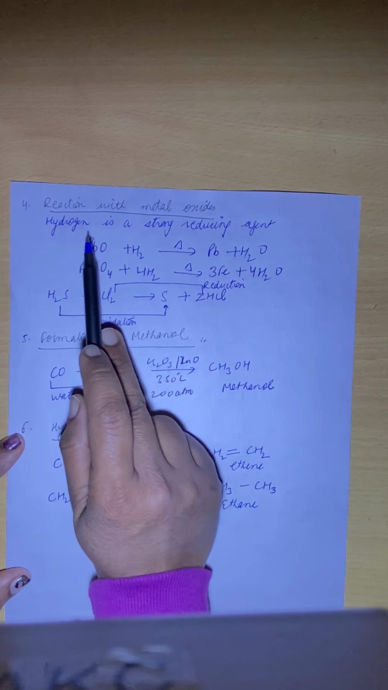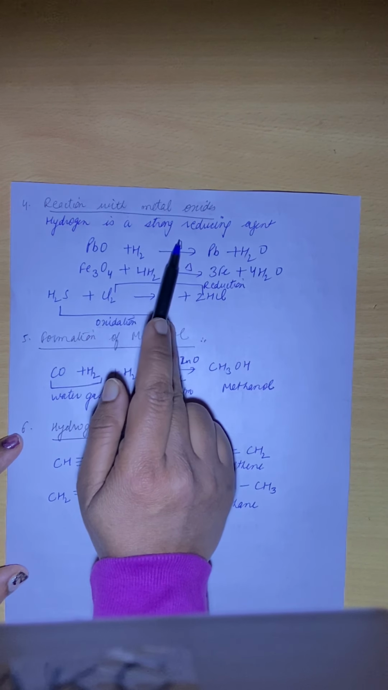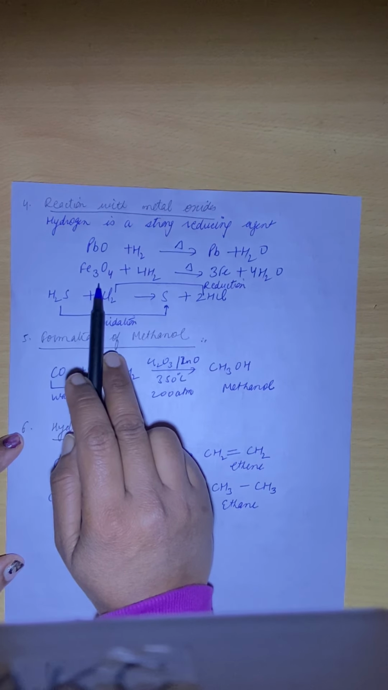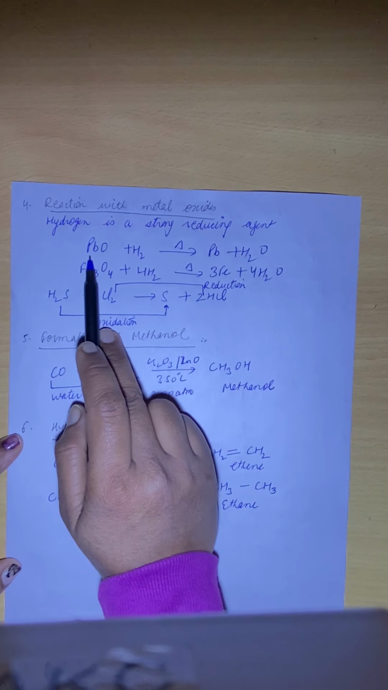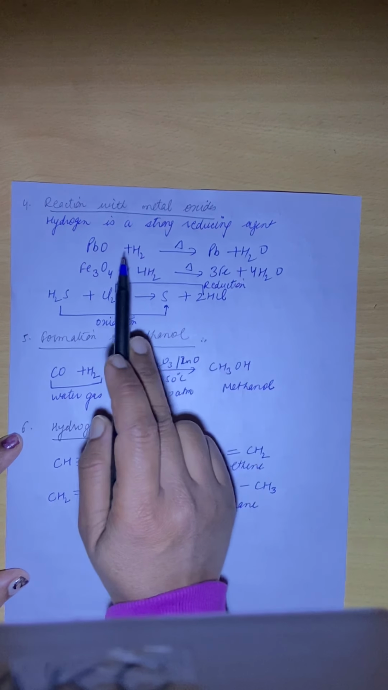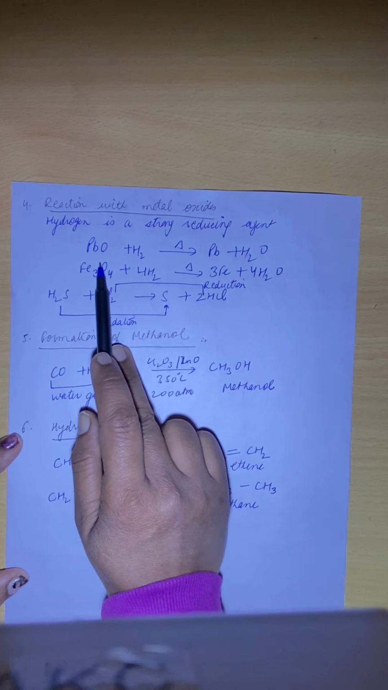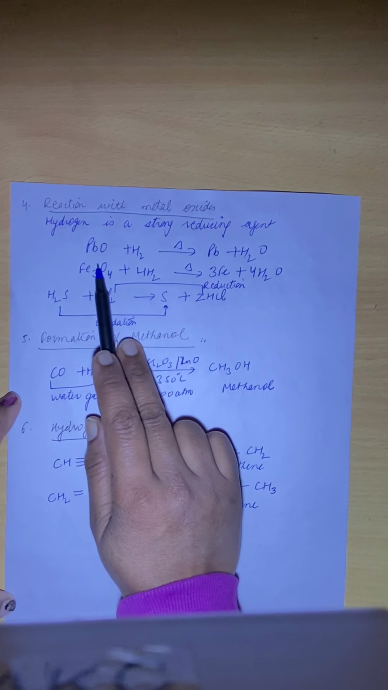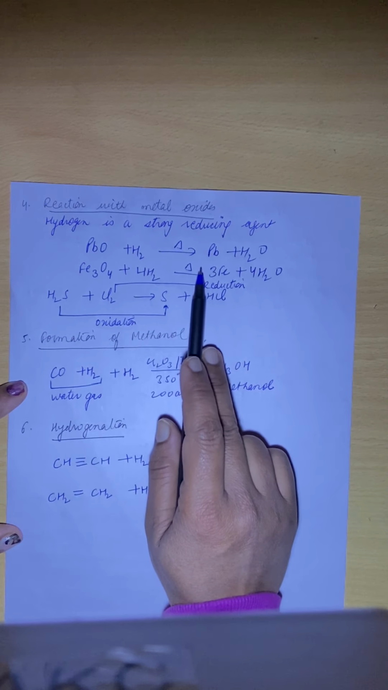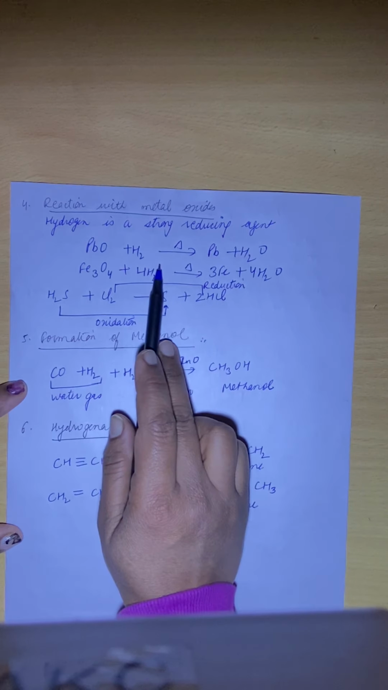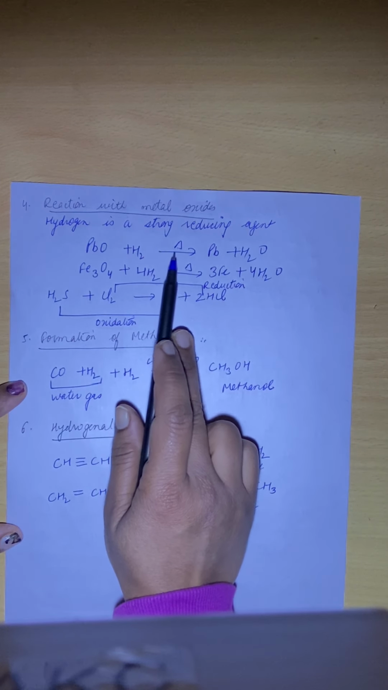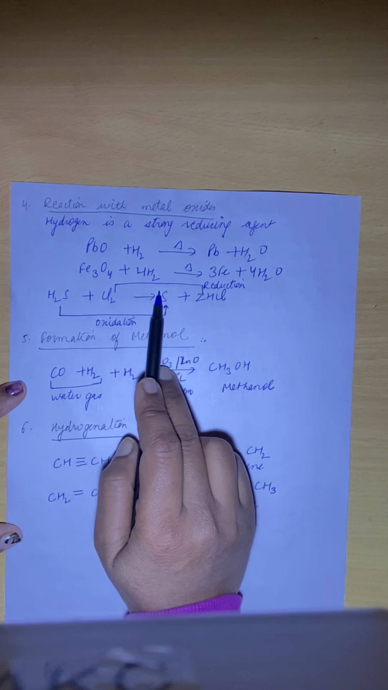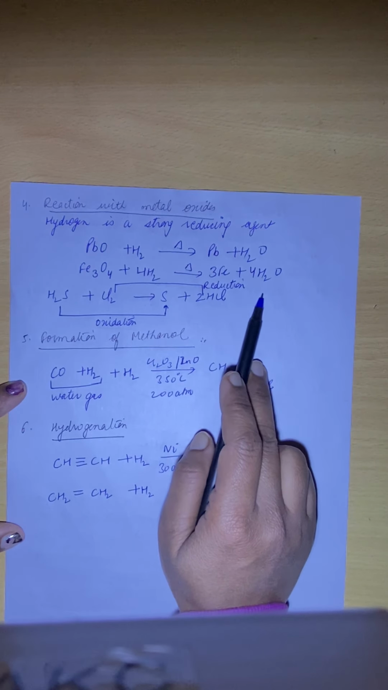Next is the reaction with metal oxides. How hydrogen reacts with metal oxides. Here we have taken lead oxide and iron oxide. Whenever hydrogen reacts with metal oxides, it forms water and metal. So lead oxide reacts with hydrogen to form lead and water, and this process takes place at high temperature, so I have marked delta here. Iron oxide reacts with hydrogen to form water and metal.